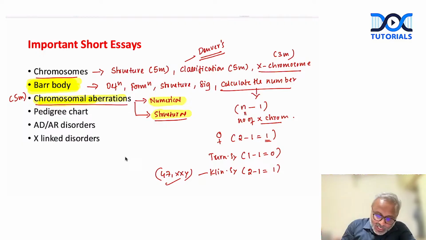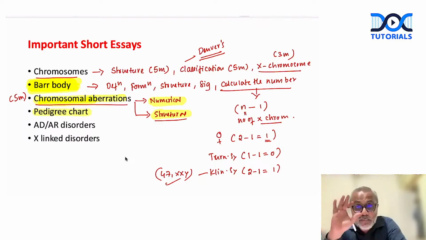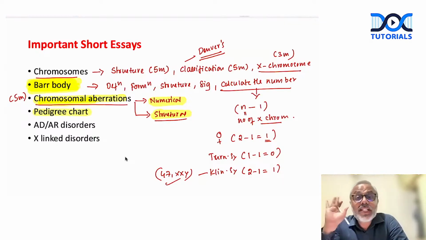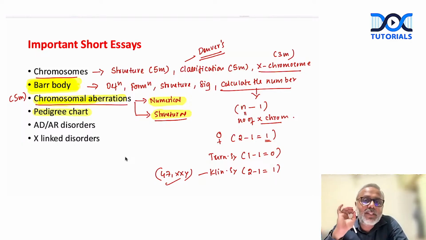Then the next thing is regarding the pedigree chart. What is a pedigree chart? How do we draw a pedigree chart? What are the symbols used in a pedigree chart? These are the things that we should know, right? So pedigree chart, what is it? How to draw? What are the different symbols we use in drawing a pedigree chart?